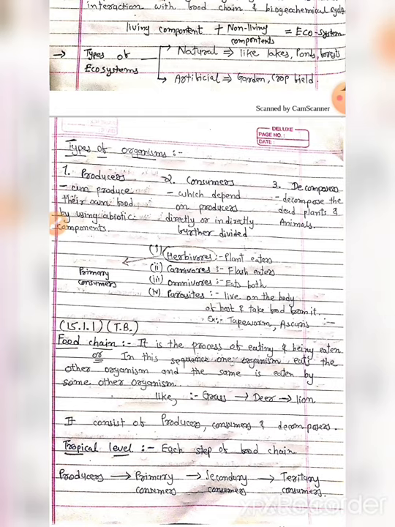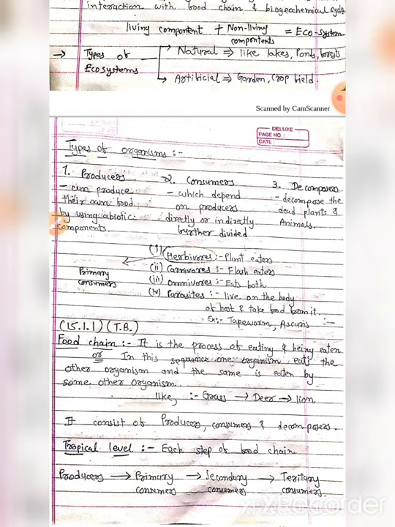Okay, they are doing some work. Bacteria and fungi break down the dead remains and waste products of organisms. These microorganisms are the decomposers as they break down the complex organic substances into simple substances that go into the soil and are again used by the plants.